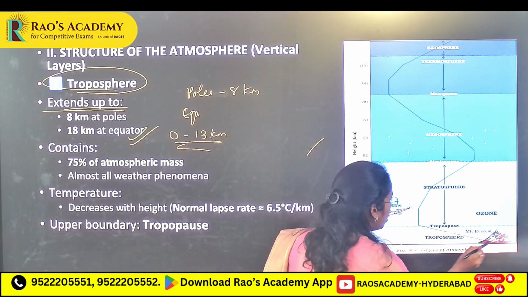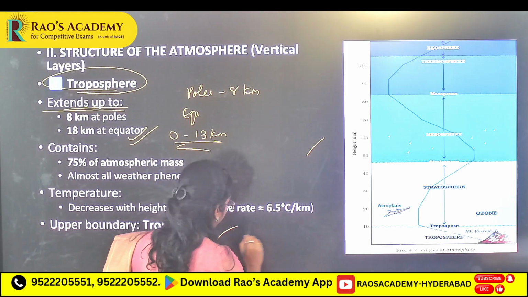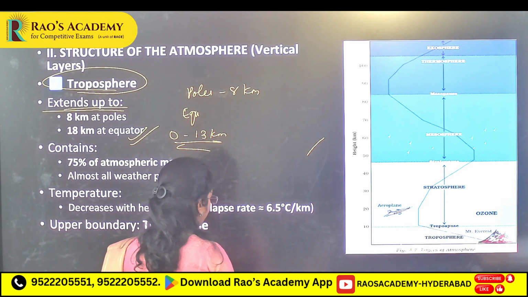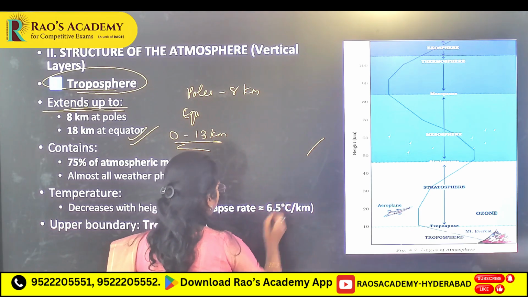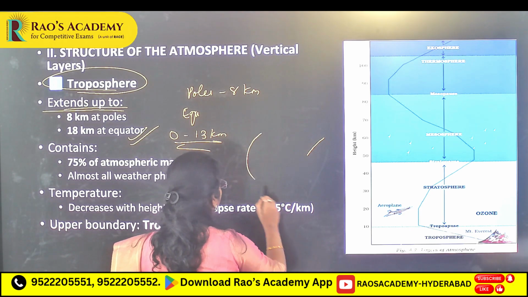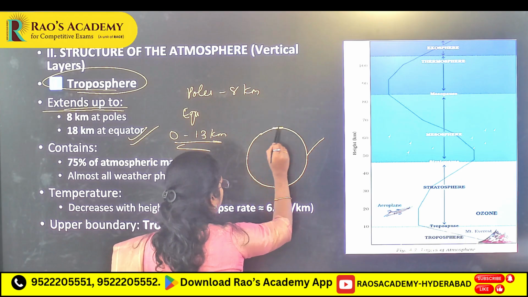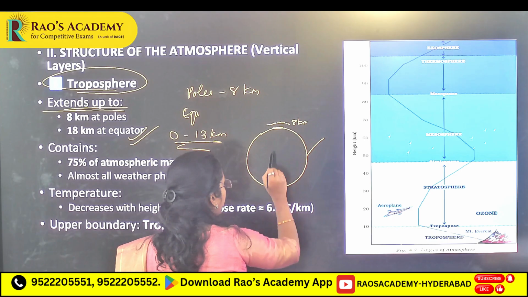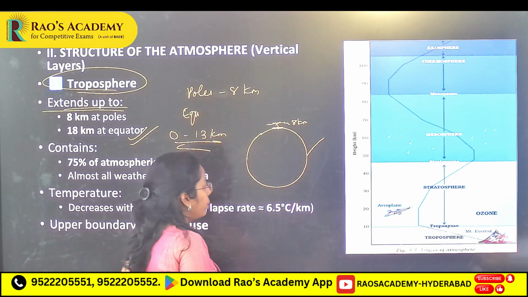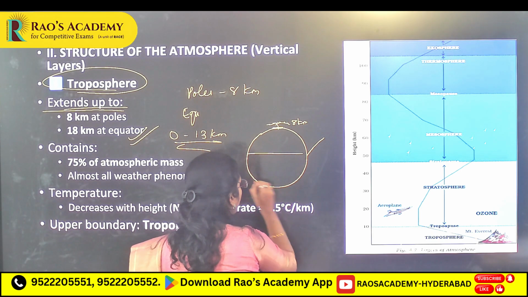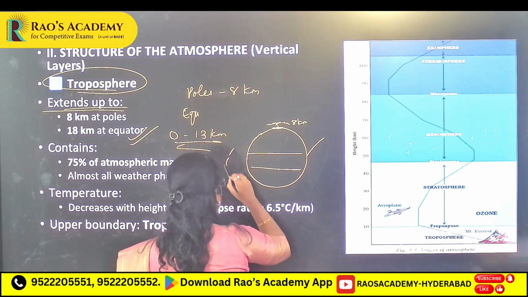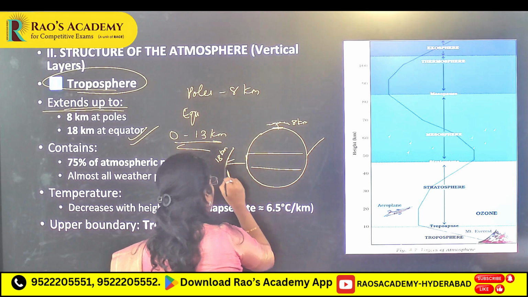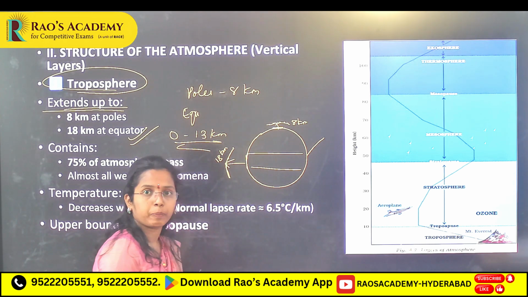At the poles, the troposphere is 0 to 8 kilometers. But at the equator, it is from 0 to 18 kilometers. Why?